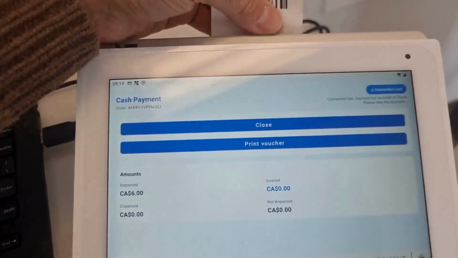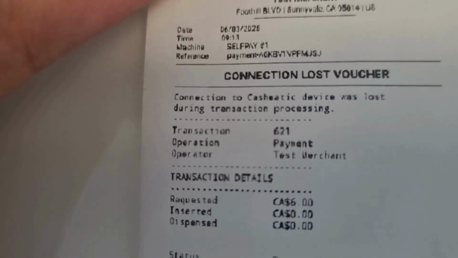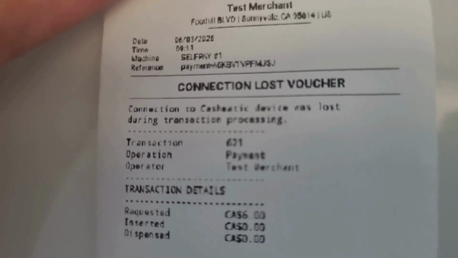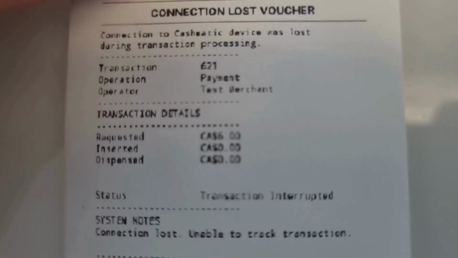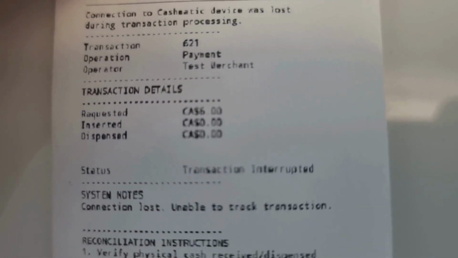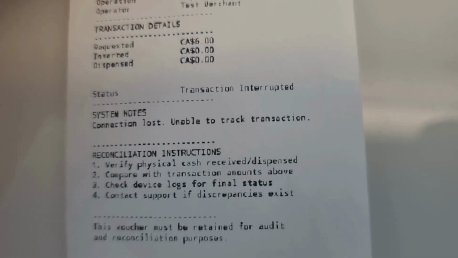You can track the ID and transaction detail from the voucher. However, it will not confirm if the device accepted the payment because of the connection loss. Always refer to the app report to confirm the payment.